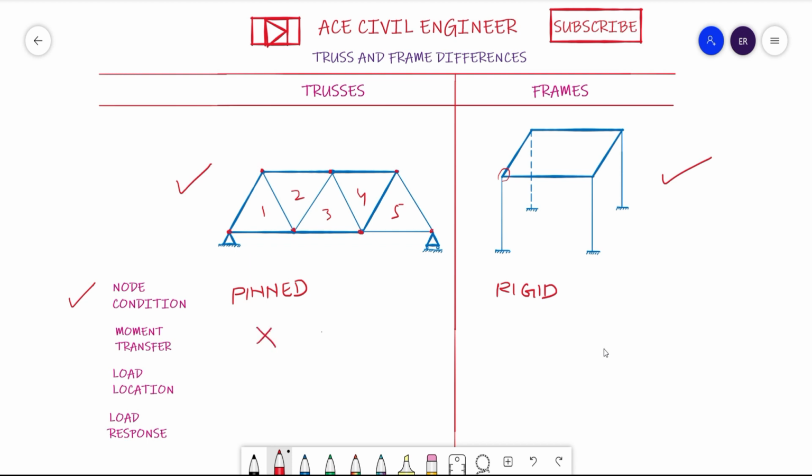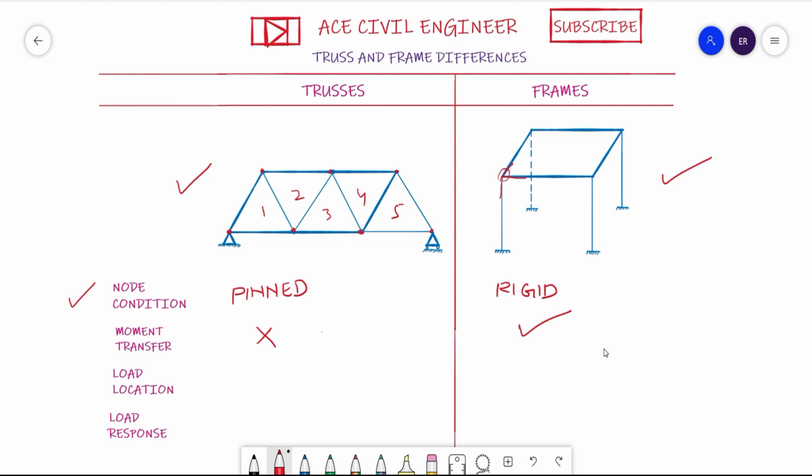But whereas here you can see moment transfer because these are all rigidly connected. So if there is some bending moment in this beam, then this bending moment is redistributed to the column and the adjacent beam here. This is as simple as that. So here I can say there will be a moment transfer.